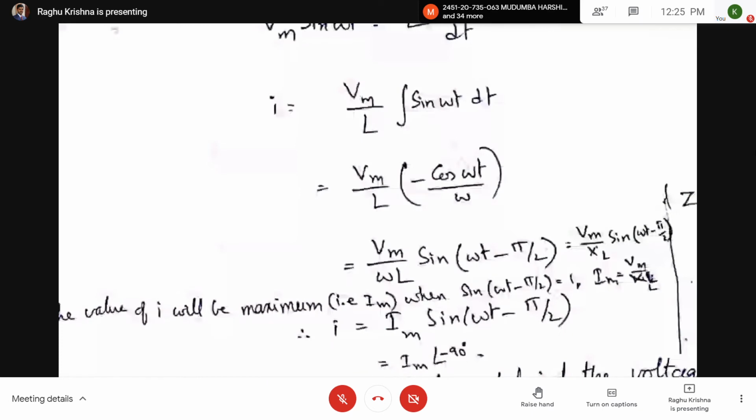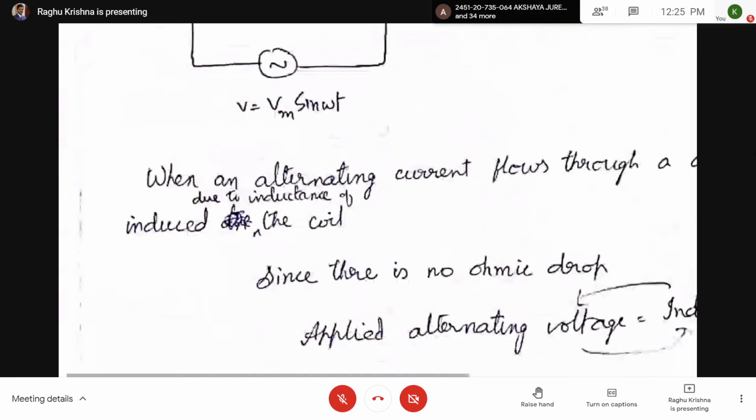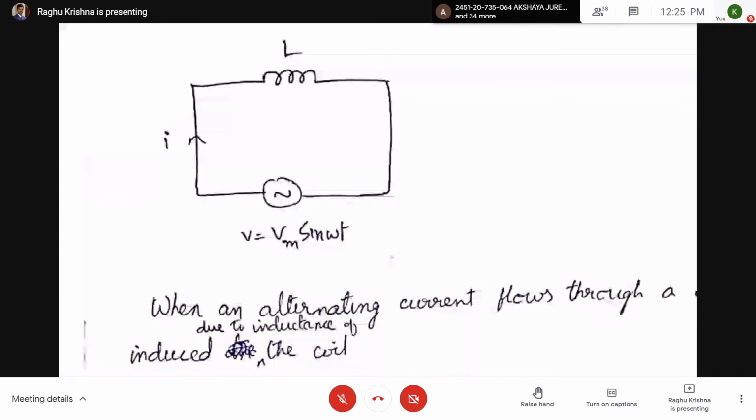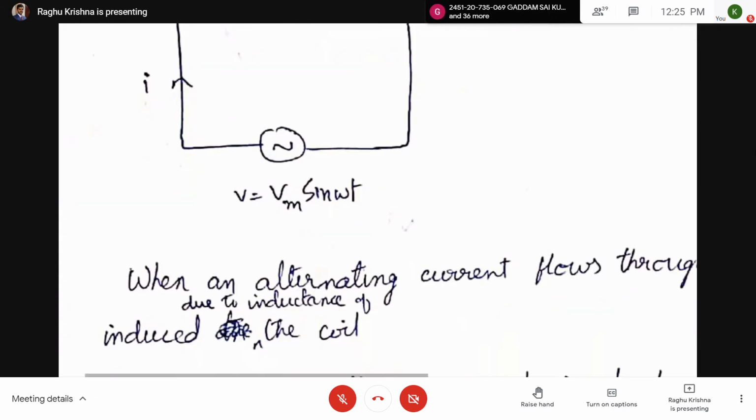But coming to voltage, what is the equation of the voltage? V equal to Vm sin omega t. So when omega t equal to 0, V equal to 0. When omega t equal to pi by 2, V is having maximum value. Let us see these two in the waveform.